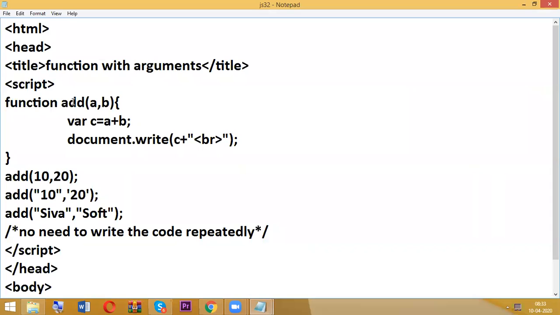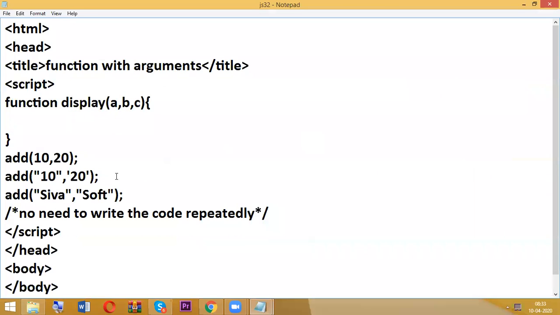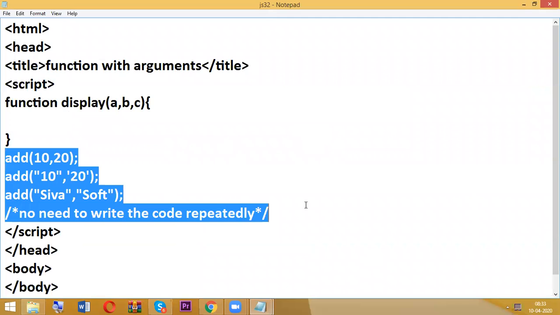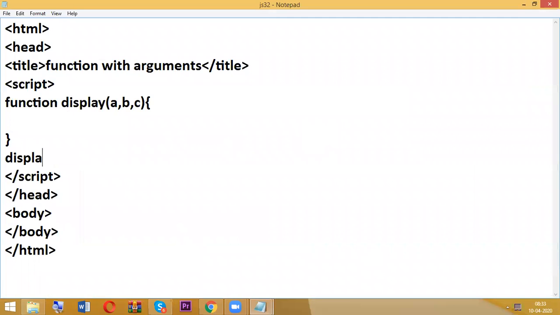Okay, so here just simply any name A comma B comma C. So here I am going to call the function. So what is my function name here? Display. So A value is what? 10, B value is 20, and the C value is what? String. So whatever it may be.